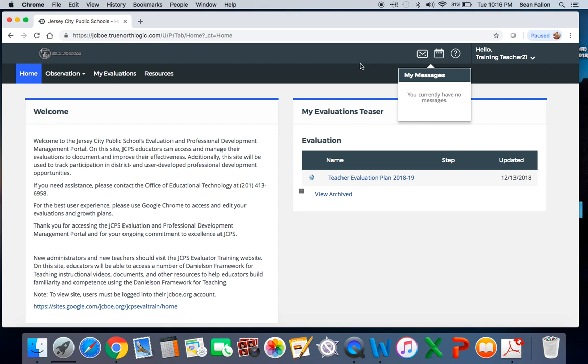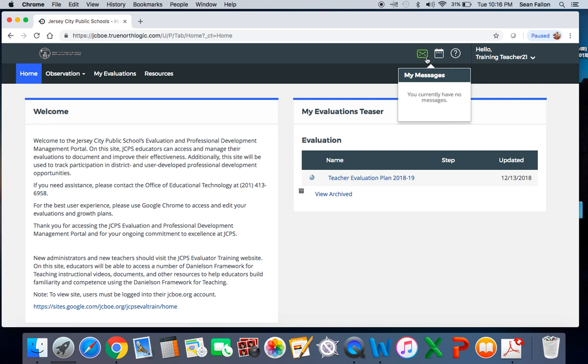And most importantly, if you check your message center regularly, you'll get notifications about evaluations that have been scheduled that you might not have even been told about yet. You'll get a message for that, and you'll also have it show up in your calendar.